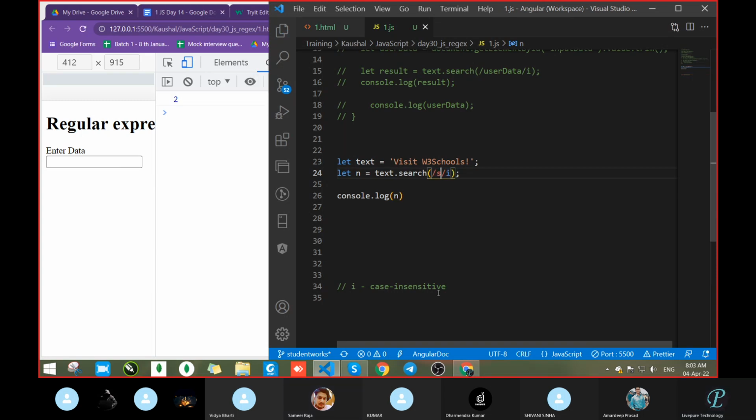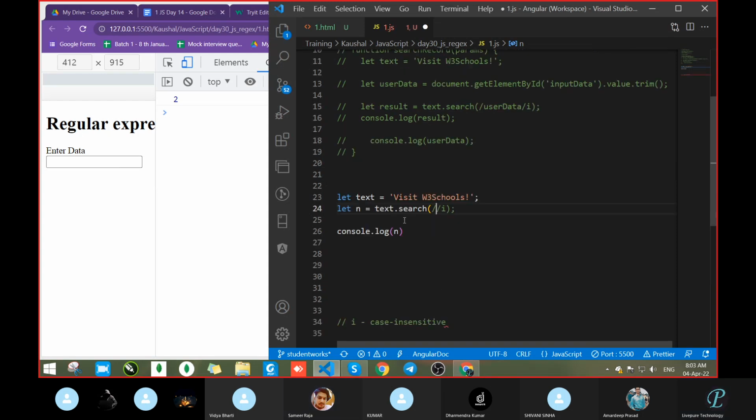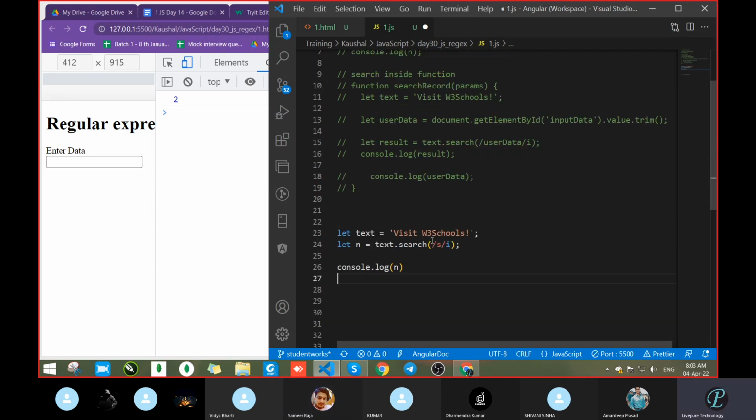Right, we got S at the second position. It means it's not getting that value, I think. Let's pass normal. Let it be, we will search this later. But how will we start searching? With the help of a regular expression.